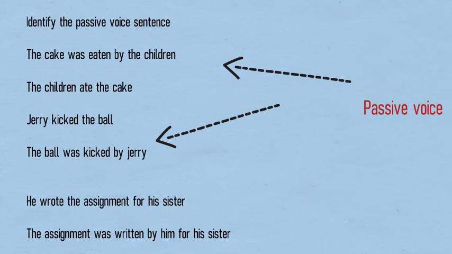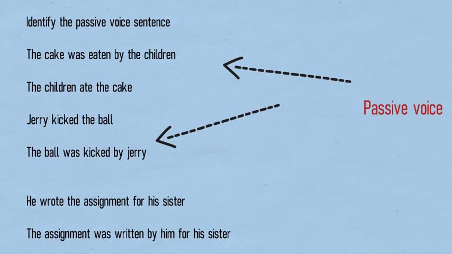Now, in both of these sentences, the action is kicked, and the subject or agent in both the sentences is Jerry, and the object or the receiver is the one that receives the action, and in this case it is the ball.